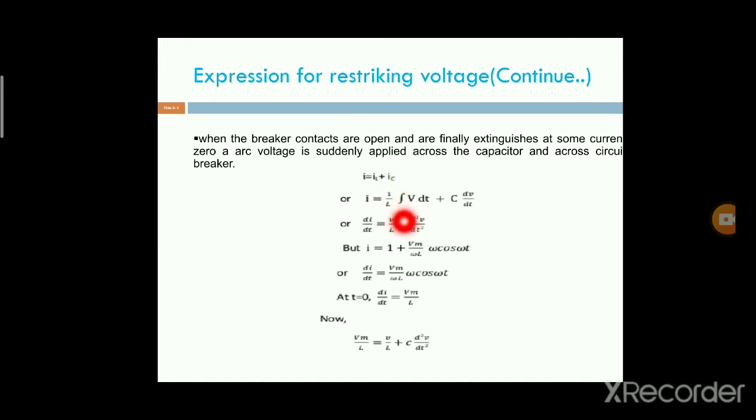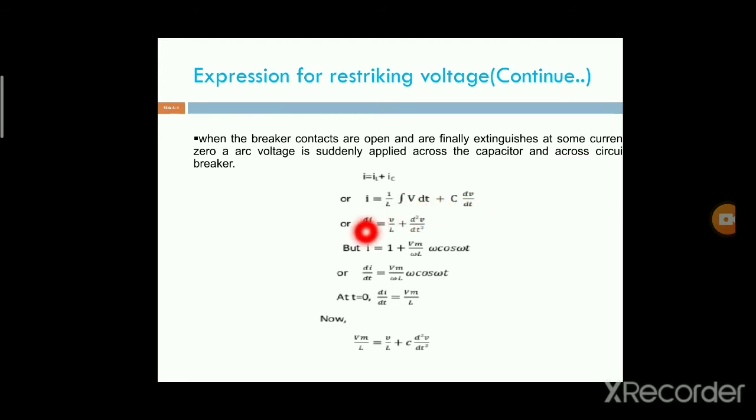In the circuit subject, the current flowing through the inductor is 1 by L integral V dt. Next, the current flowing through the capacitor is C dV by dt. We already studied this in the previous class, in the circuit subject.